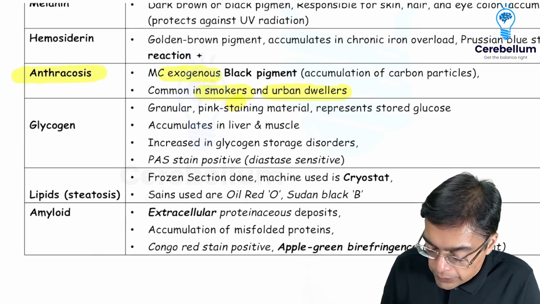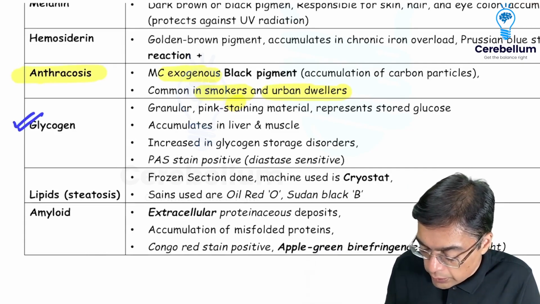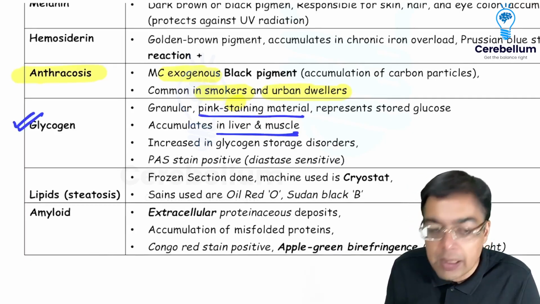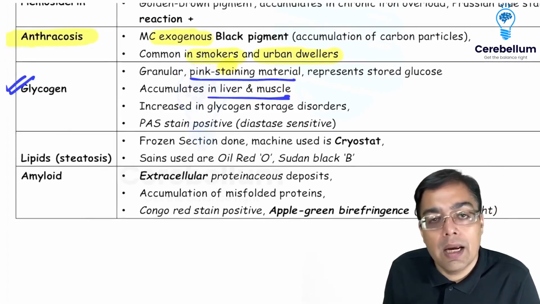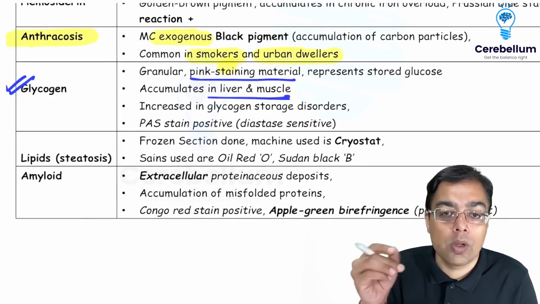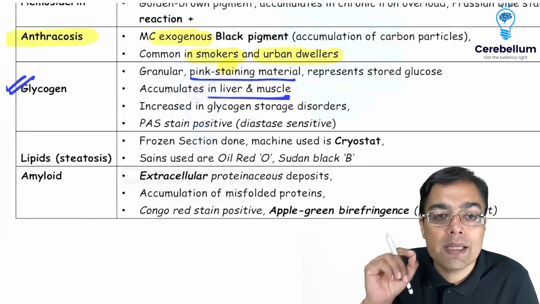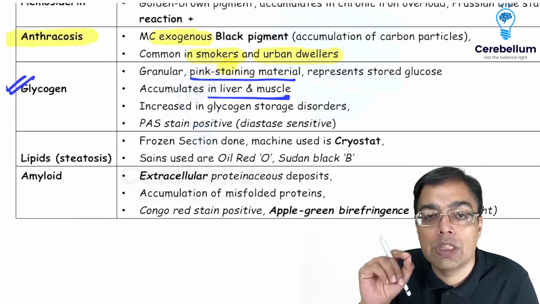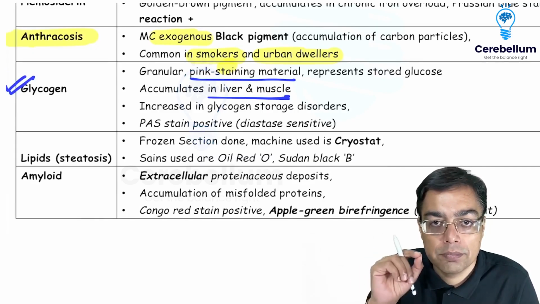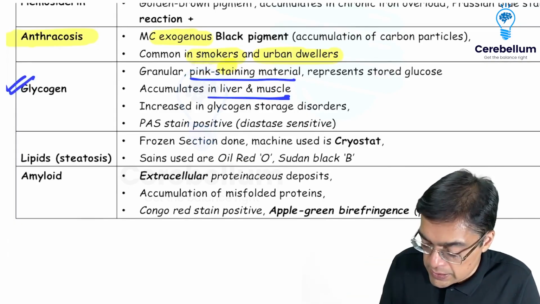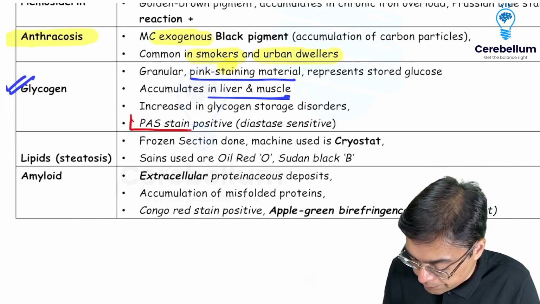The moment we are going to be thinking in terms of something like glycogen, glycogen is going to be a pink staining material, and this is going to be accumulating mainly in the liver and the muscle, and is going to be particularly involved in disorders which are given the name of the glycogen storage disorders, right? Where exactly are we talking about glycogen? Because glycogen is going to be staining positively with the PAS stain, and it's an example of a diastase sensitive material.